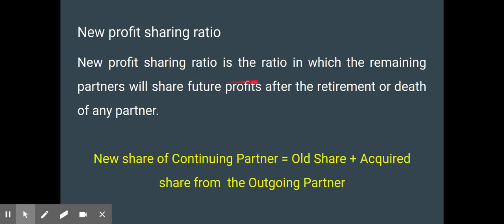There is a formula to compute it: the new profit sharing ratio is equal to the old ratio plus the share acquired from the outgoing, retiring or deceased partner.